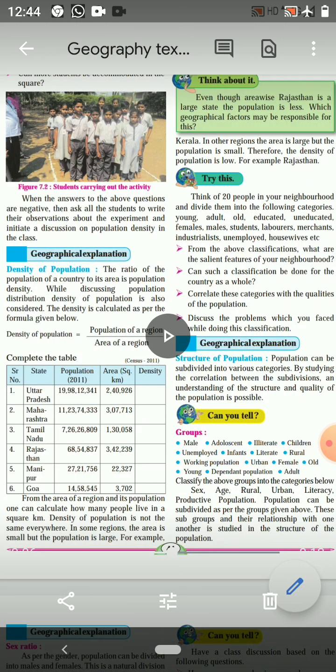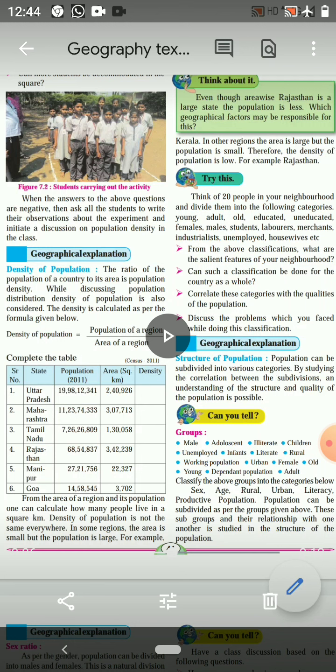So children, when we are considering the density of population, population distribution is also considered. If we calculate with the help of the formula, we will get different densities for different places.